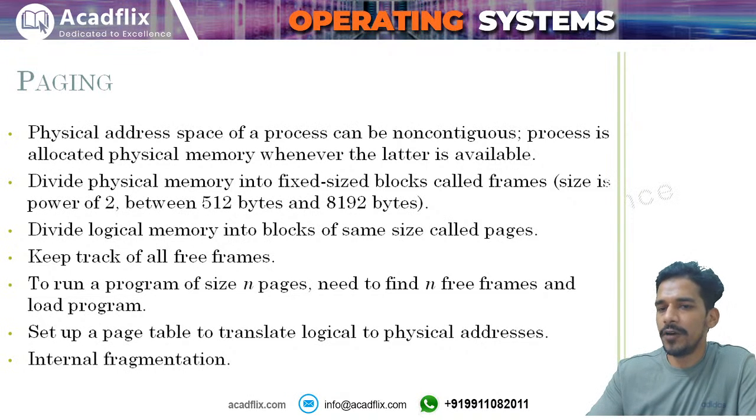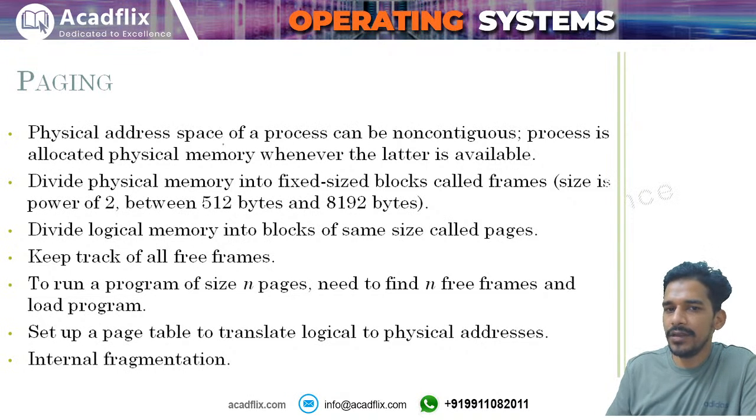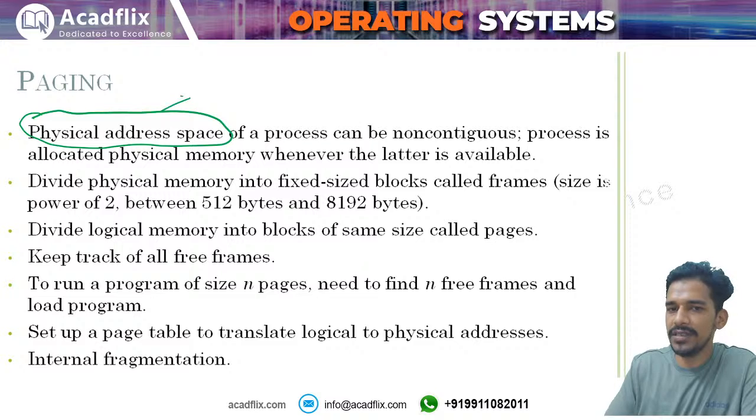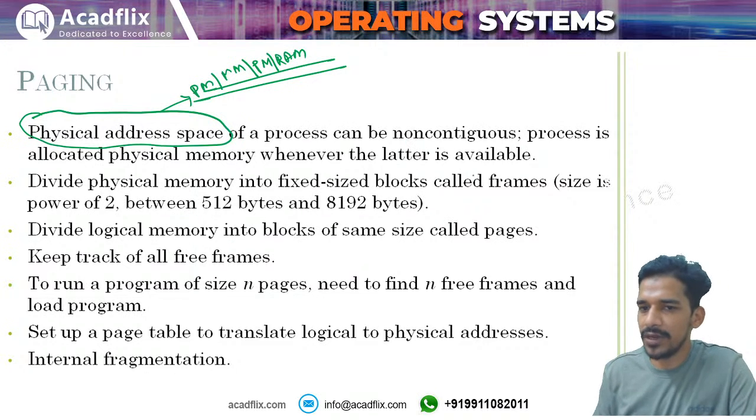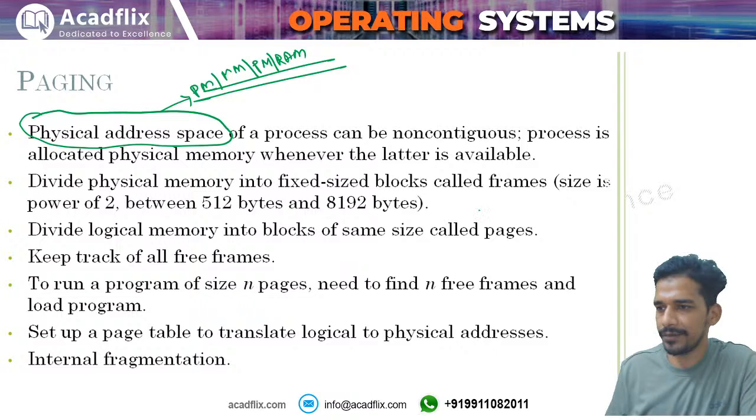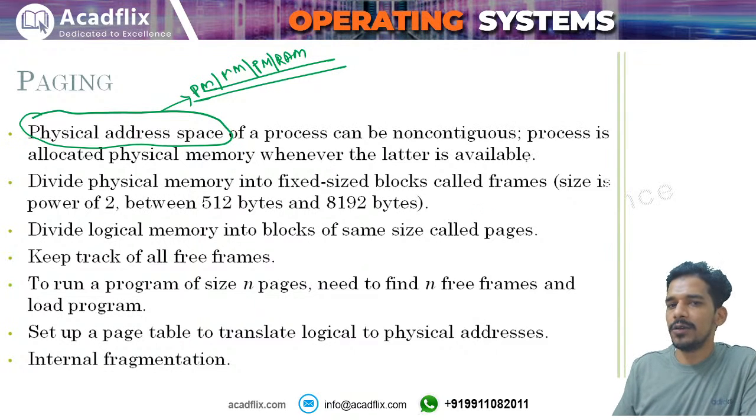So in paging what you will do is you will divide the memory. Physical address space simply means main memory. जहाँ पर भी physical address space लिखा हो, that means physical memory, main memory and primary memory, all these are the same thing, or RAM, right? So it can be non-contiguous. A process is allocated physical memory whenever the latter is available, right? So in paging you can allocate the space non-contiguously.